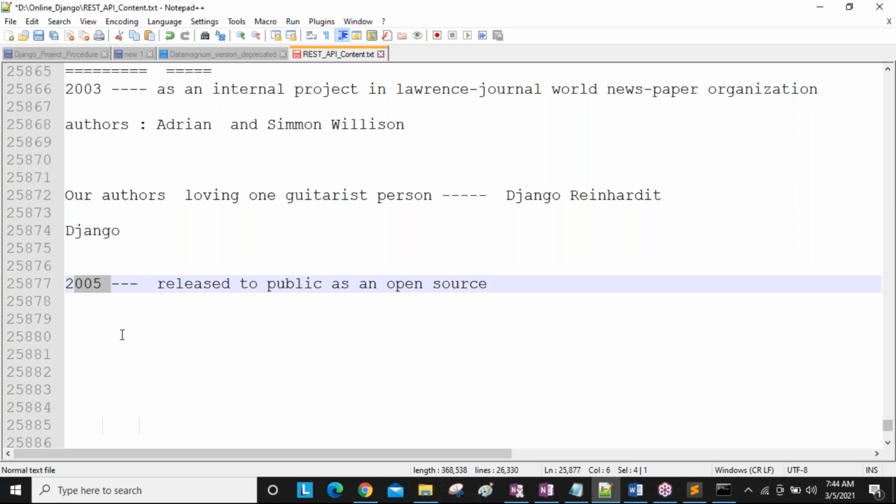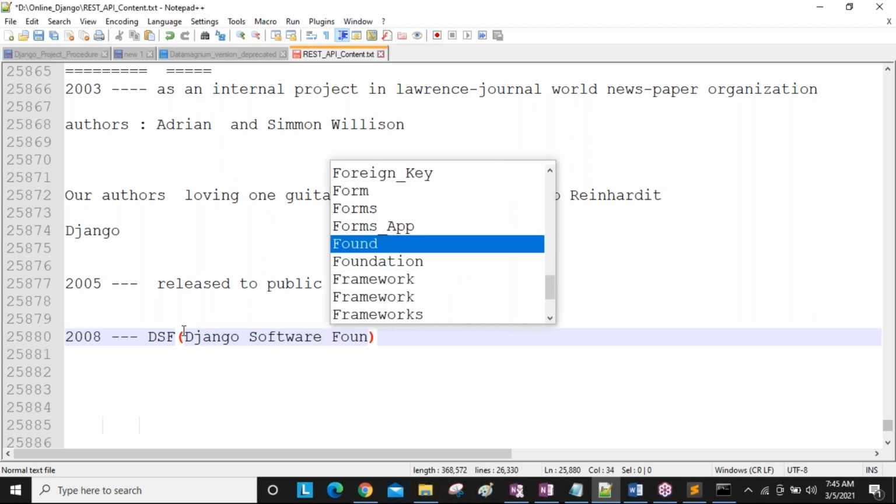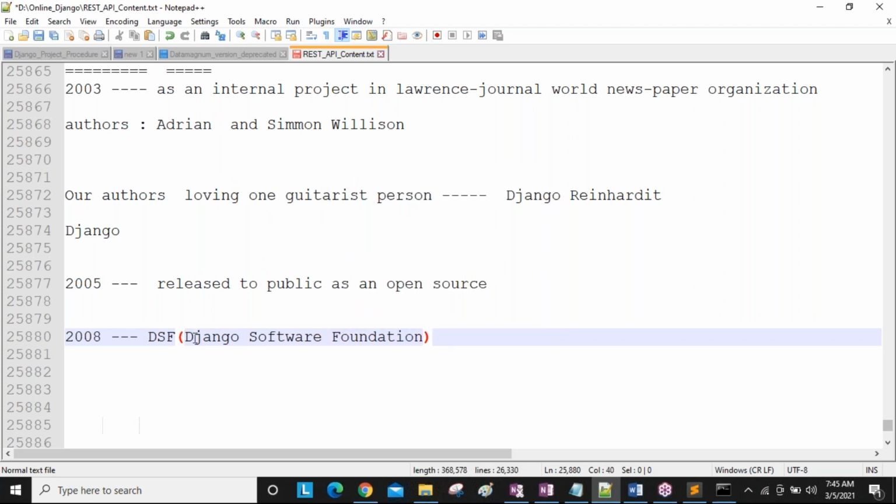So in 2008, they resigned from this company, the Lawrence Journal-World company, and started their own organization, which is named DSF, the Django Software Foundation.